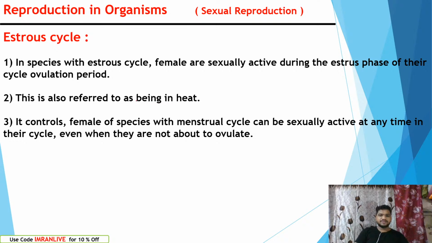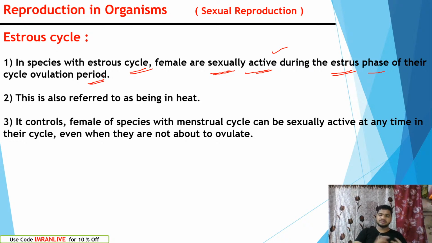In species with the estrous cycle, females are sexually active. The females are sexually active during the estrus phase, which is their ovulation period. In primates, once they get the menstrual cycle, they are sexually inactive.